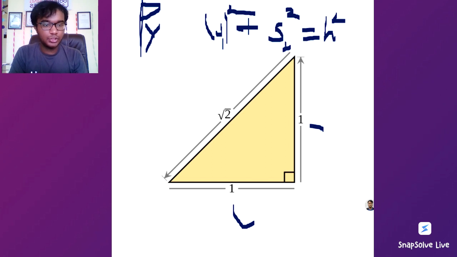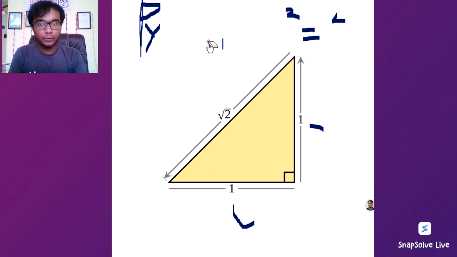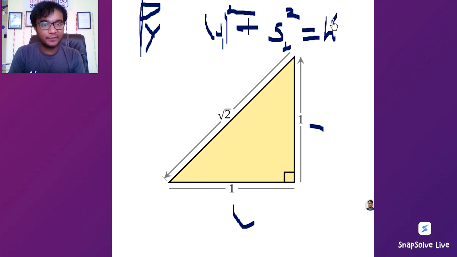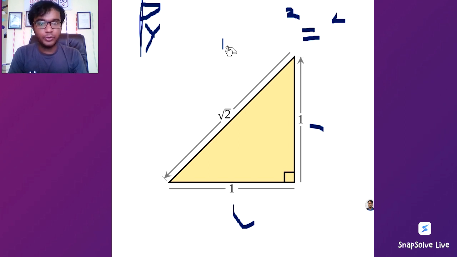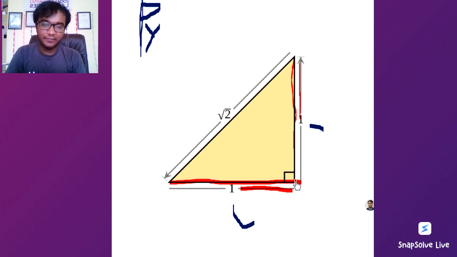Now let me show how the number root 2 was found.